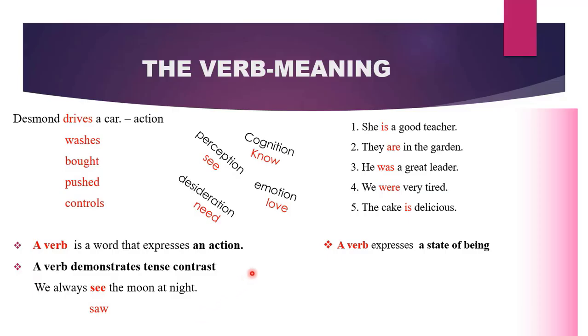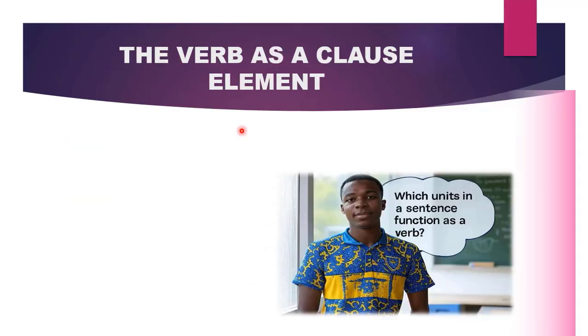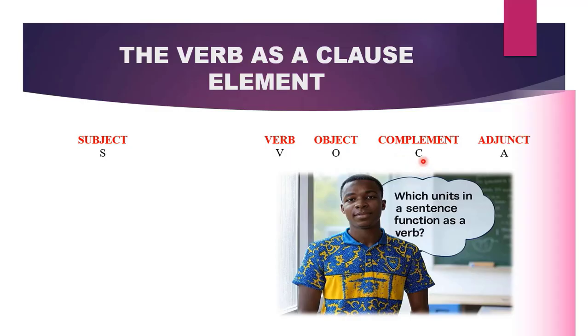Now that we know what verbs are, let us move on and look at the verb as a clause element. Do you remember the clause elements? One is the subject, and we use capital S to represent a subject. Two, we have the verb, represented by capital V. Three, the object, capital O. Four, the complement, capital C. And the last one, the adjunct, represented by A.